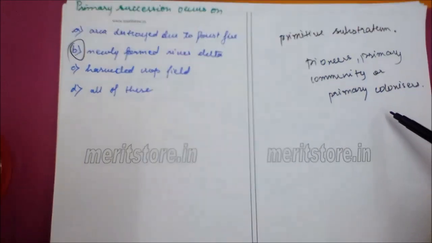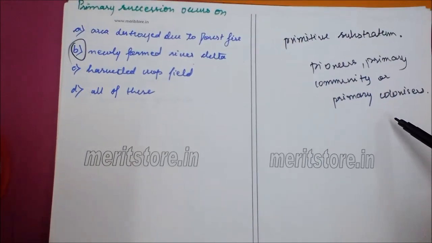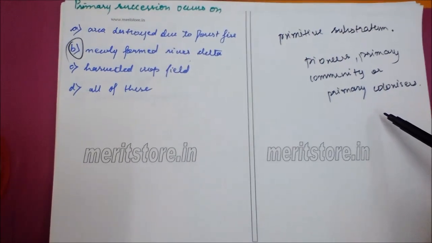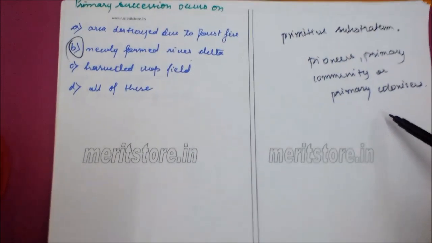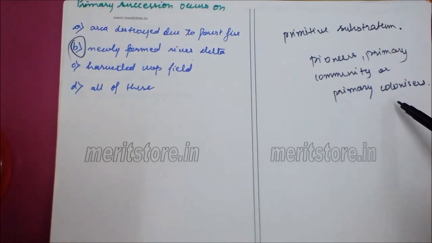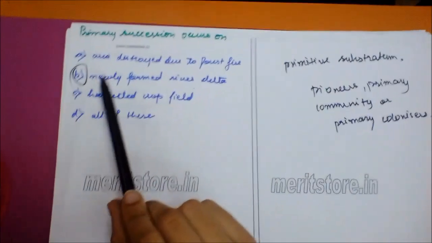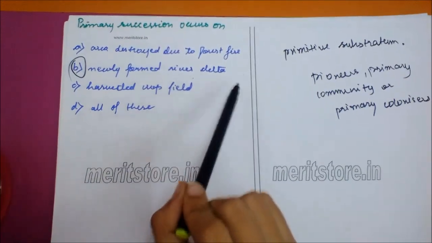Newly formed river delta, newly exposed seafloor, igneous rocks and sand dunes, newly cooled lava sediments are some examples of primary bare area. Primary succession takes a long time for completion, several hundred to several thousand years. So the correct option is newly formed river delta.